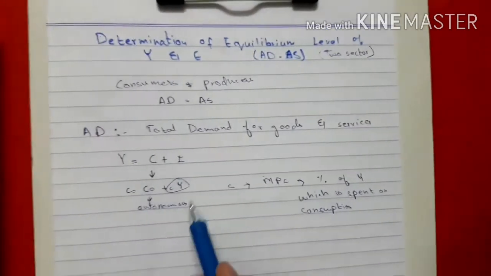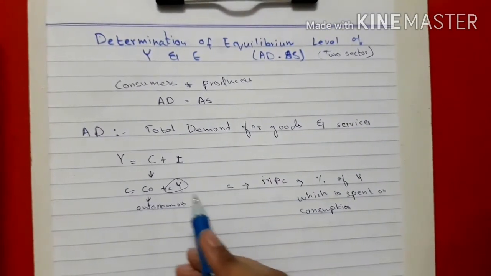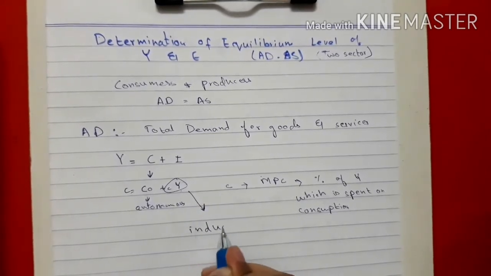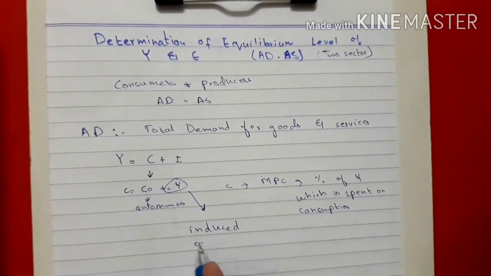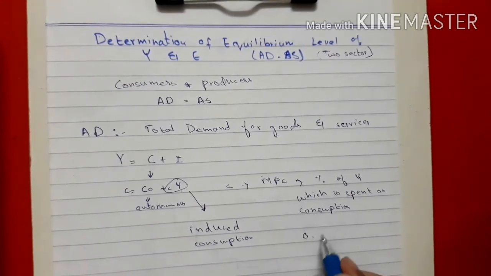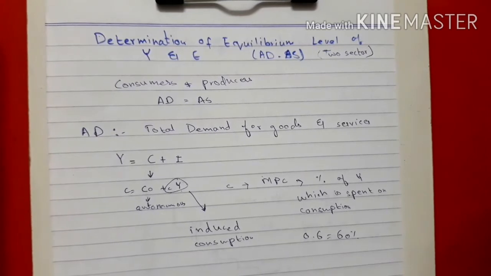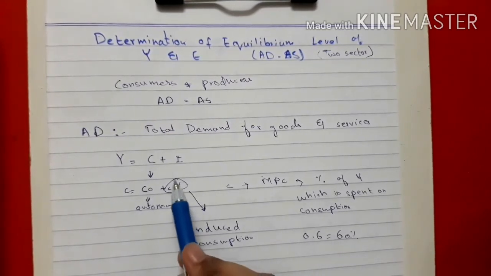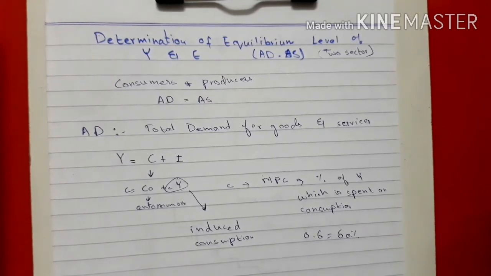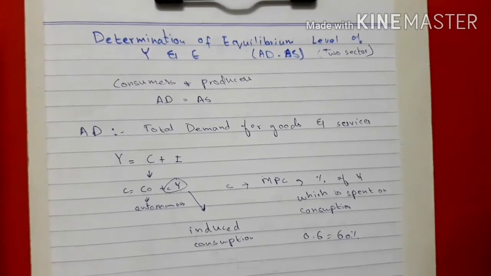So this is the induced consumption, and it is affected by the income. For example, if marginal propensity to consume is 0.6, which is equal to 60%, that means consumers are spending 60% of their respective income, or the people of the total economy.